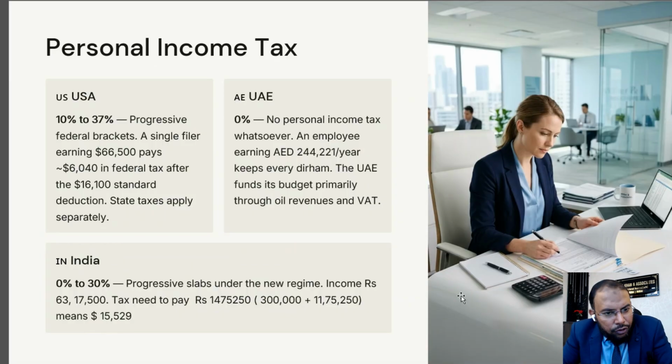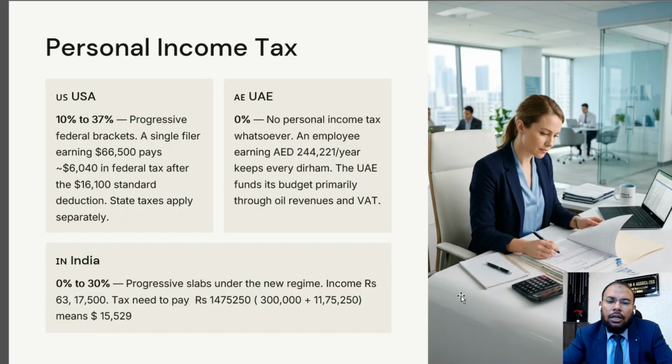If you are in the USA, you are a single filer and earning $66,500, then you have to pay $6,040 in federal tax after deducting $16,100. This is the standard deduction. If you are a single filer, you can take the benefit of this $16,100.